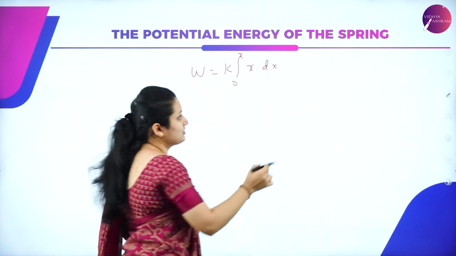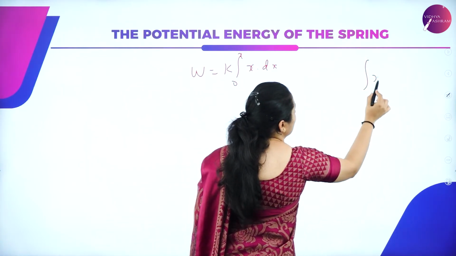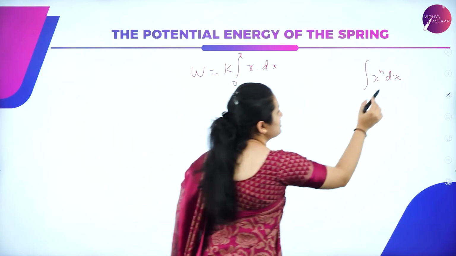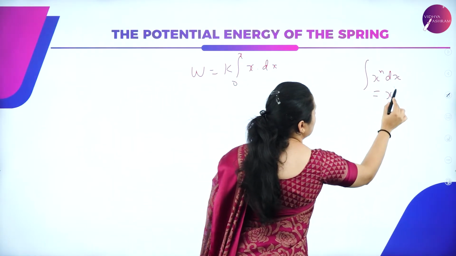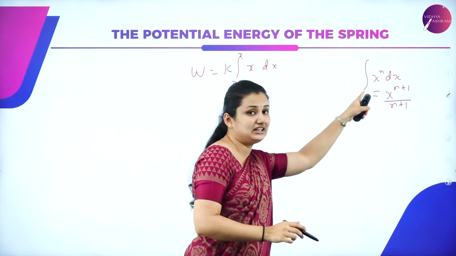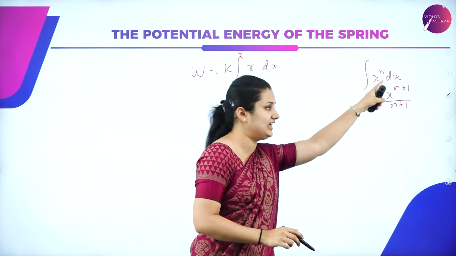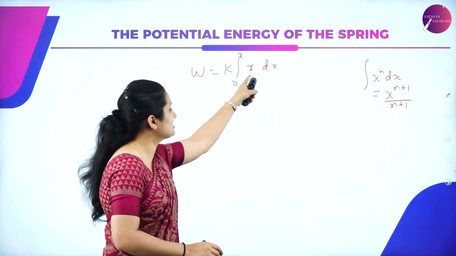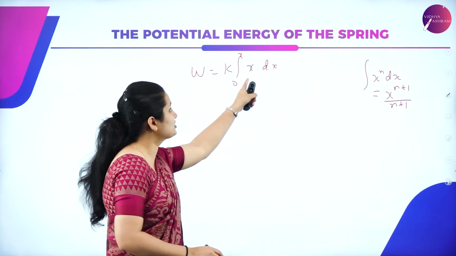How will you integrate this? There is a formula to integrate x to the power n dx. The integration of x to the power n dx is given by x to the power n plus 1 divided by n plus 1. Here you have x, and if there is nothing to the power, that means x to the power 1.